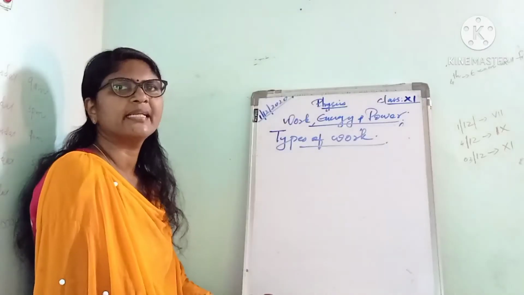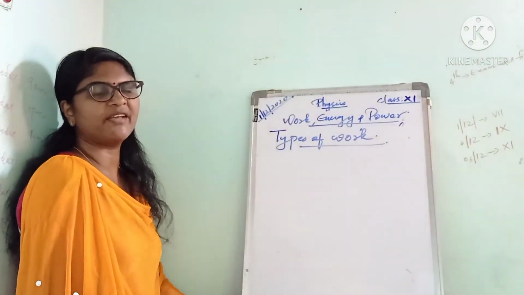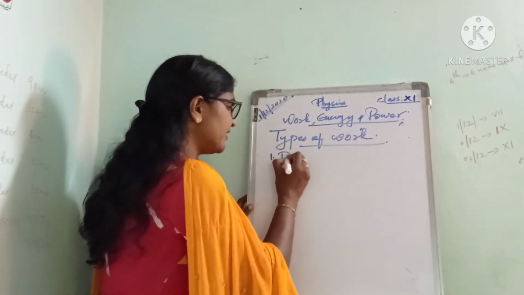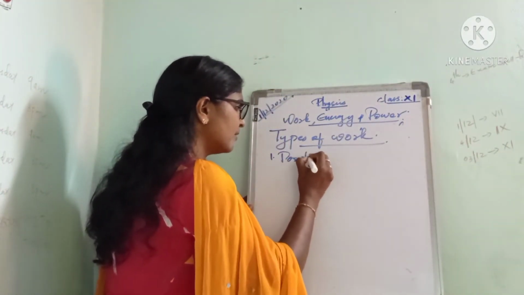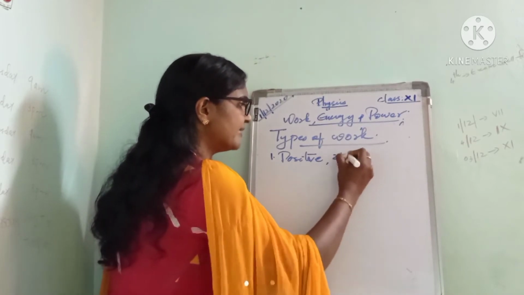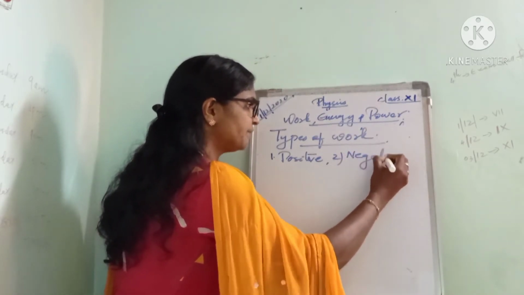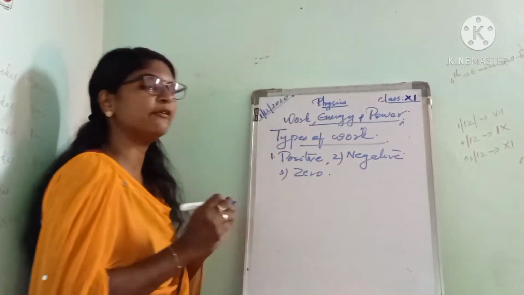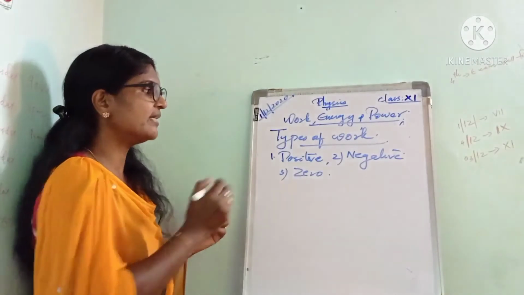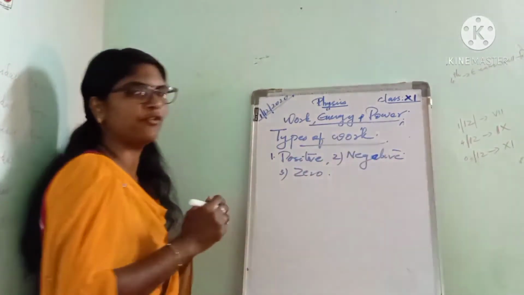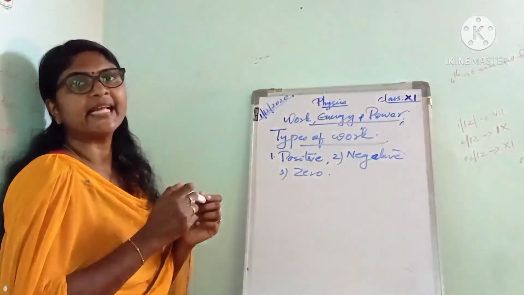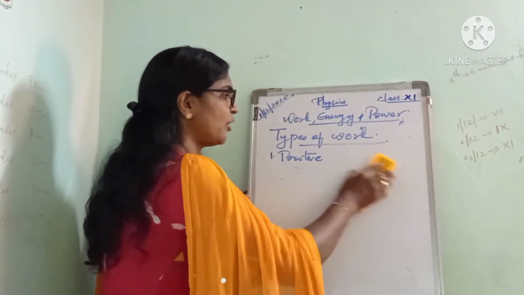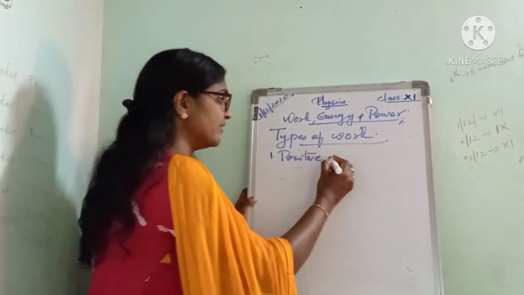Next, about types of work. We can have 3 different types of work: positive work, negative work, and zero work. We'll see about positive work, and how we can say the work done is positive.